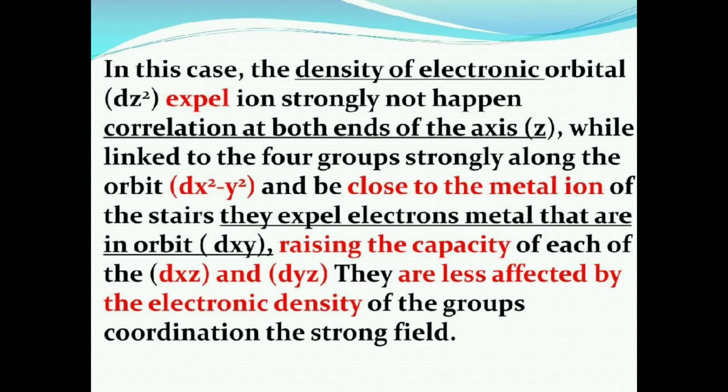While the four groups link strongly along the orbital dx square minus y square, and are close to the metal ion, they repel electrons of the metal that are in the orbital dxy, raising the energy of each of dxz and dyz. They are less affected by the electronic density of the coordination group in the strong field.